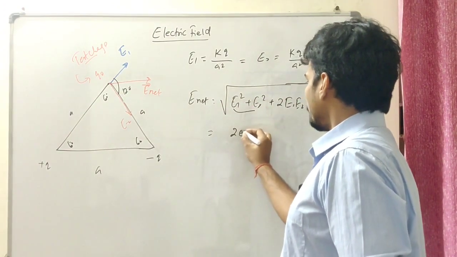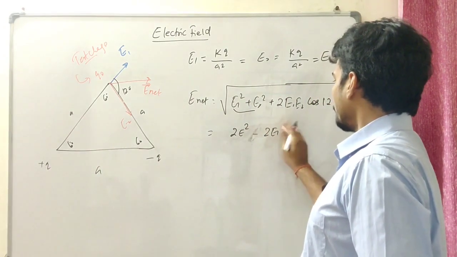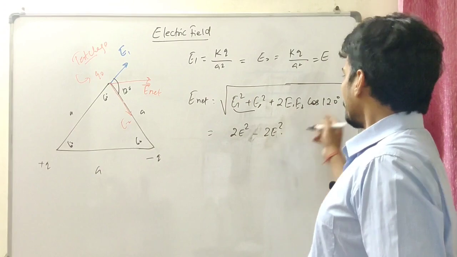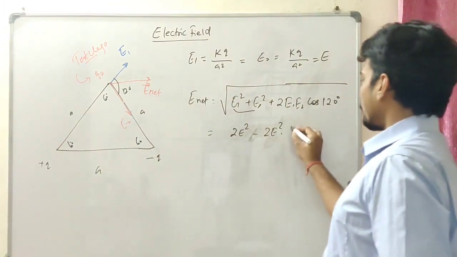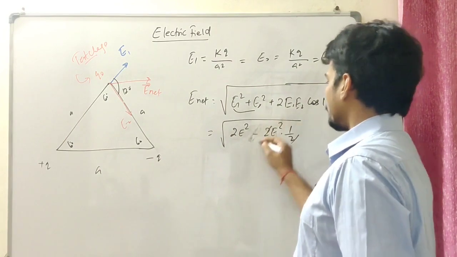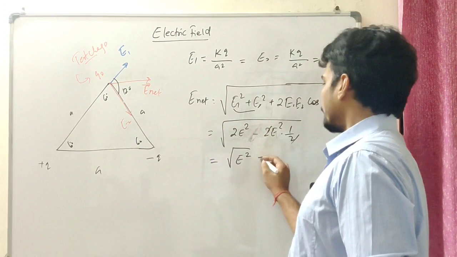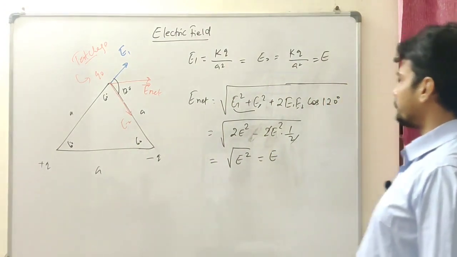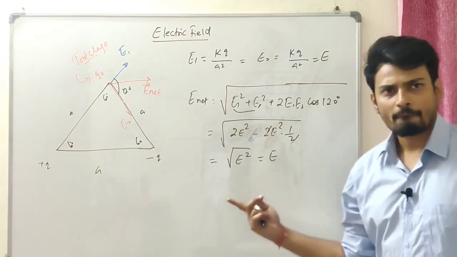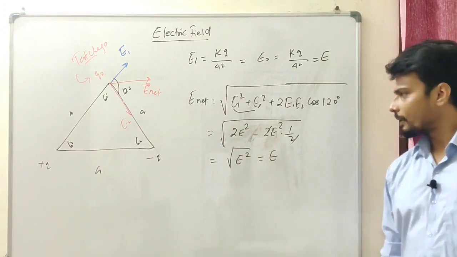So 2E square plus 2E square cos 120 is going to be how much? Cos of 120, that's cos of 90 plus 30, which is minus sine 30, and minus sine 30 is minus 1 by 2.